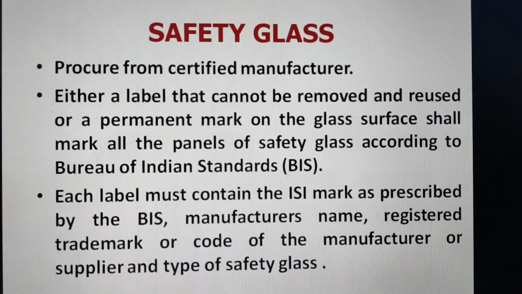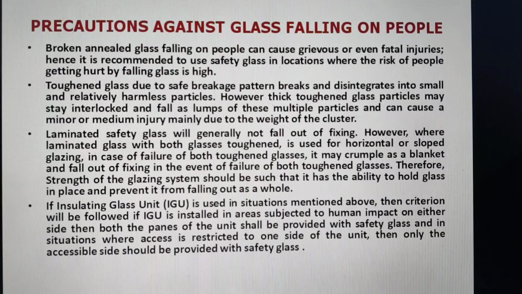We should procure the safety glasses from a certified manufacturer, and it should be labeled properly, which cannot be removed. And each label must contain the ISI mark as per BIS requirement. And we should take precautions against glass falling on people. Annealed glass, if it falls, can cause a lot of accidents, even fatal injuries.